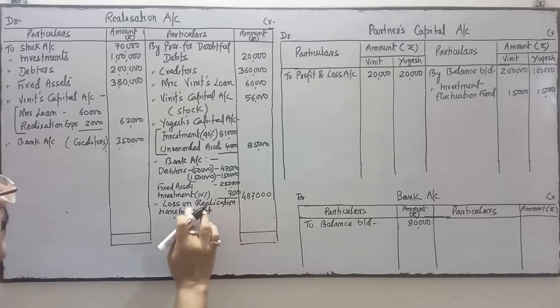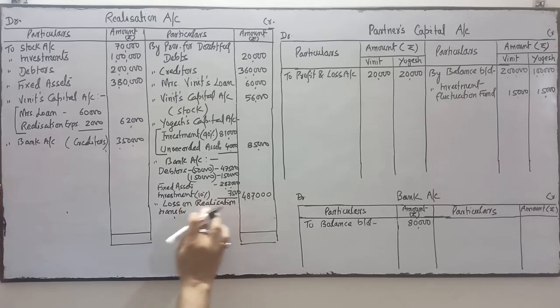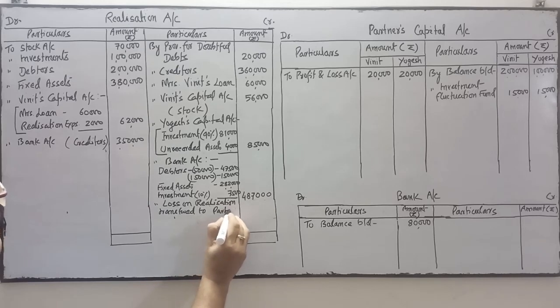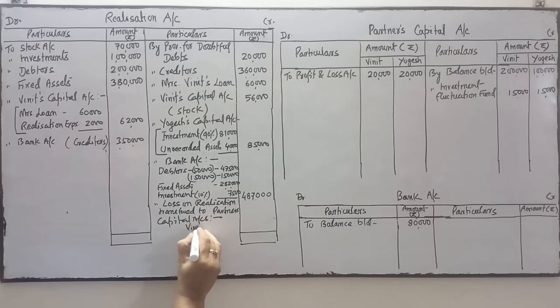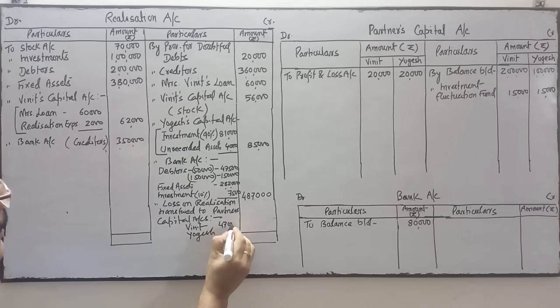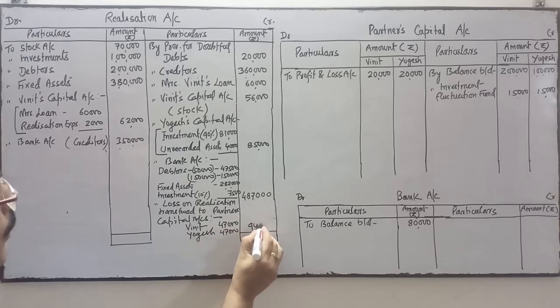Loss on realization transferred to partners' capital accounts. So partners are Vineet and Yogesh. So it is 47,000 and 47,000, so 94,000.